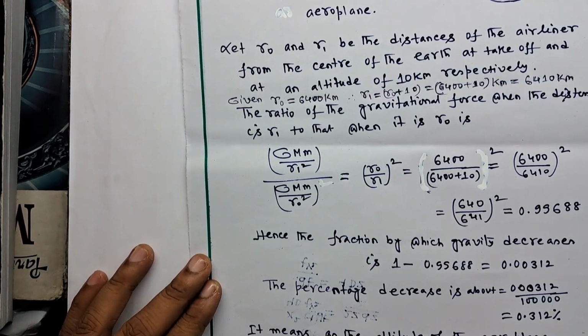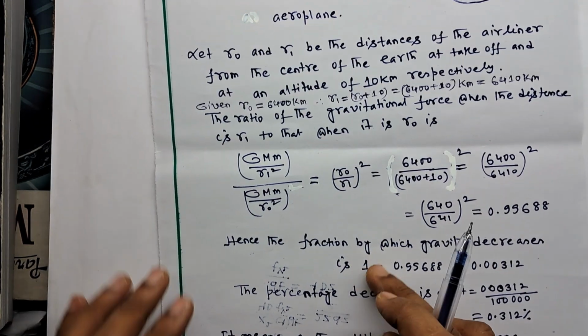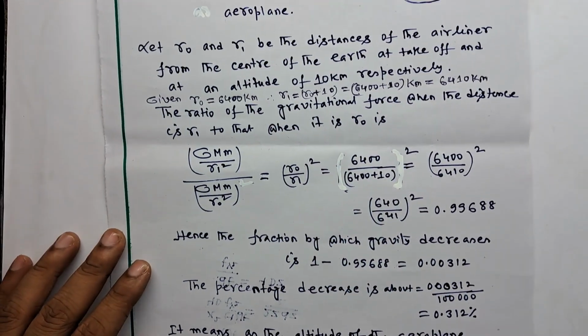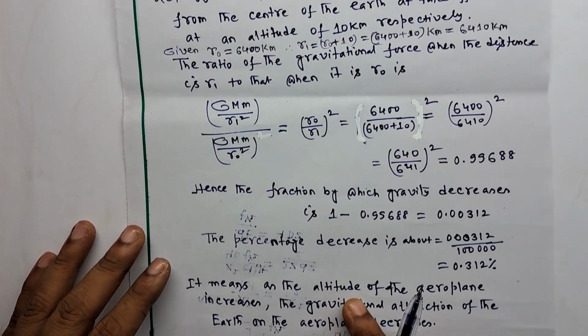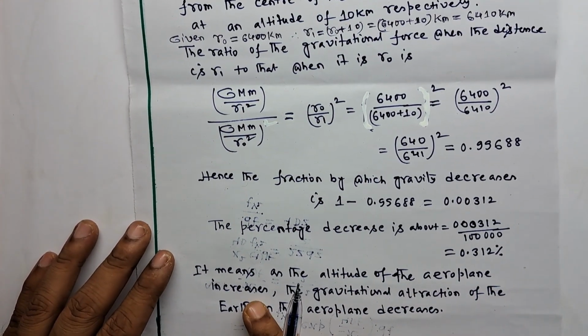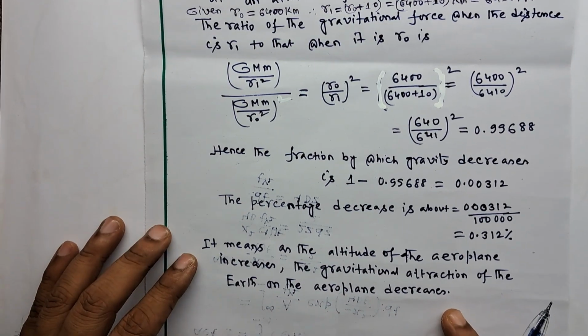So here, give reason for your answer. What does it mean? One is the gravitational attraction, and now it means as the altitude of the aeroplane increases, the gravitational attraction of the earth on the aeroplane decreases.